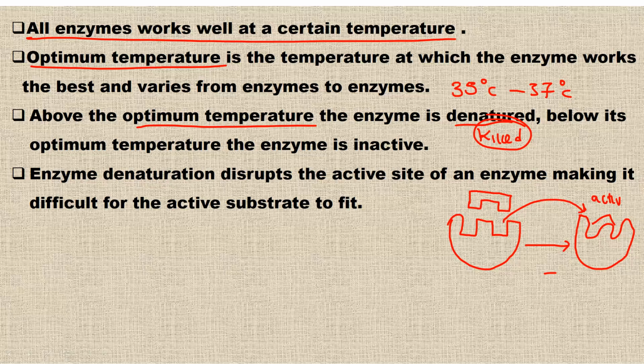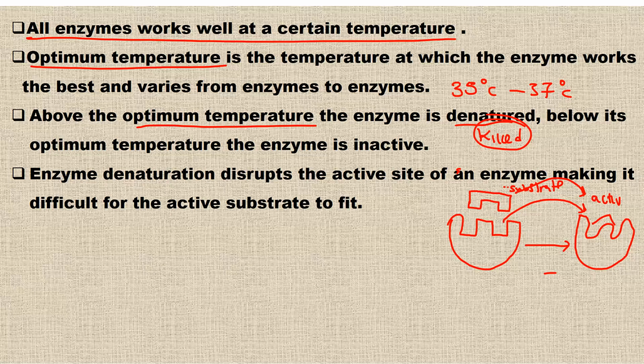Now, answer this question. Can this substrate that we have here still fit on that part? No, because they are not of the same shape. So the enzyme being denatured means the active site is distorted or destroyed, and therefore the substrate can no longer fit. And if it can no longer fit, the rate of enzyme activity starts decreasing. So therefore, high temperature denatures the enzyme and slows down the activity of the enzyme.